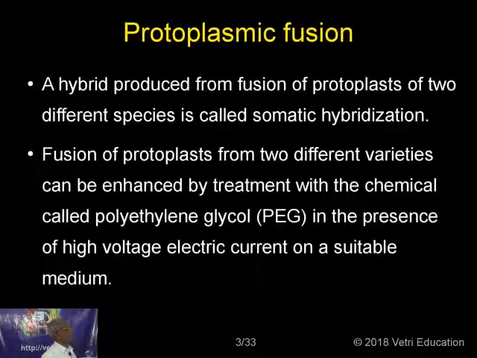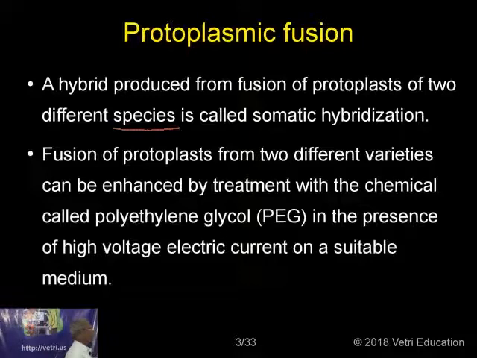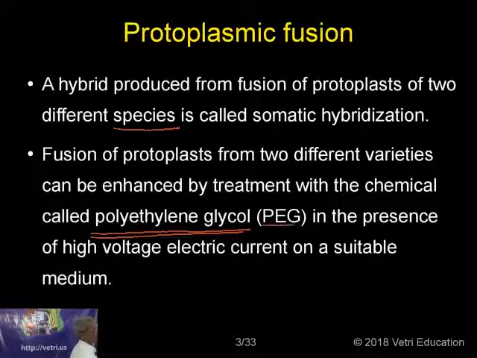A hybrid produced from fusion of the protoplasm of two different species is called somatic hybridization. It could be two different species or two different genera. Fusion of protoplasm from two different varieties can be enhanced by treatment with the chemical called polyethylene glycol, simply called PEG, in the presence of a high voltage electric current on a suitable medium.